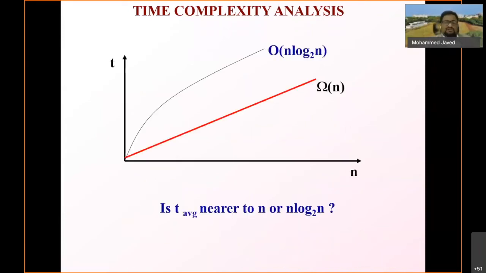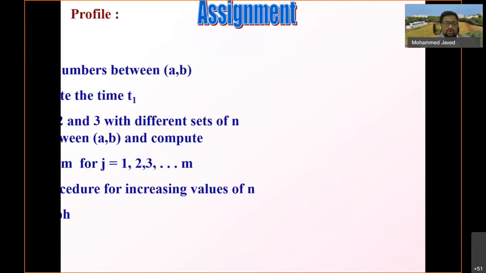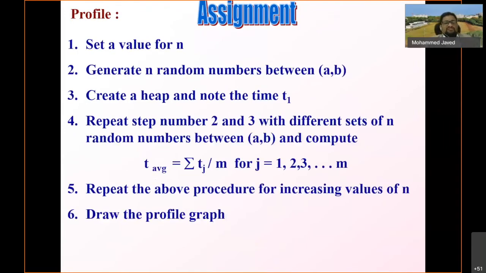So the time complexity analysis of this particular algorithm varies from omega n to O of n log n to the base 2. So here it is saying that T average is nearer to n or n log n. That should be verified through experiment. So now you can do the average case analysis. I have already told you how to calculate the average case analysis for the heap creation.